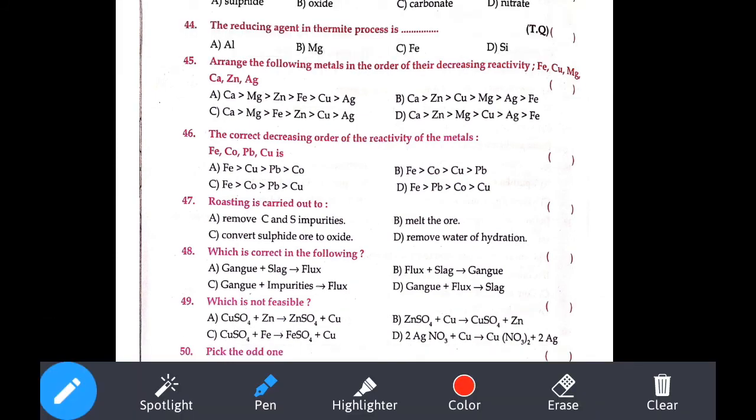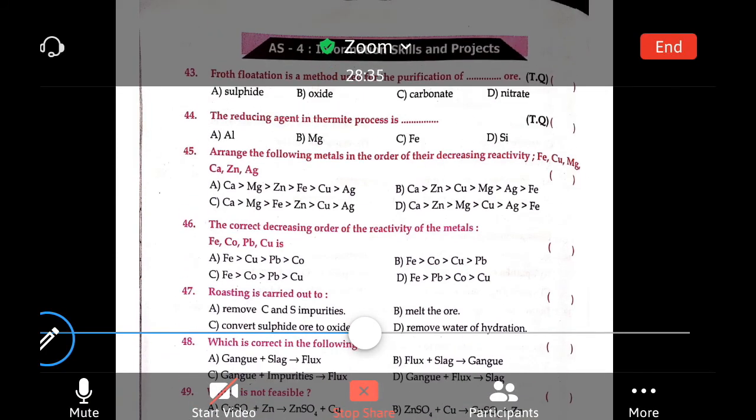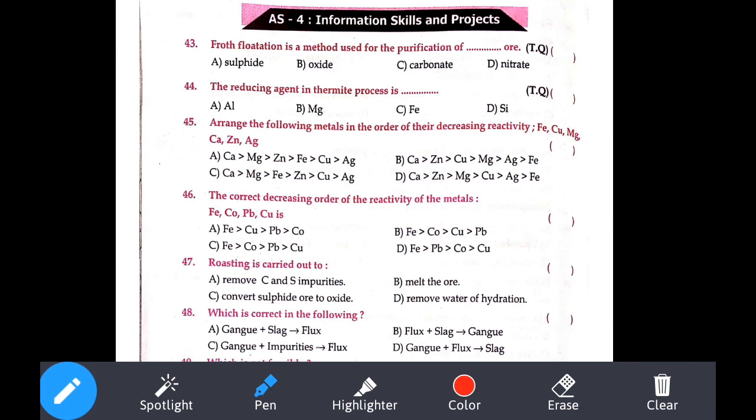Yeah. Question. Oh my God, one portion is okay. Froth flotation method is used for purification of sulfide ore. That's an important easy question. Reducing agent in thermite process: aluminium. Yeah, this one is a really interesting one. Decreasing reactivity: iron, copper, magnesium, calcium, zinc, and silver. They have given. You are asked to arrange the decreasing order of reactivity.